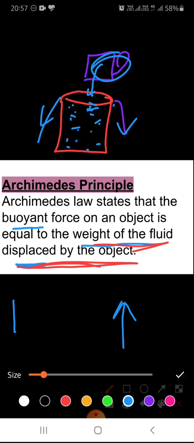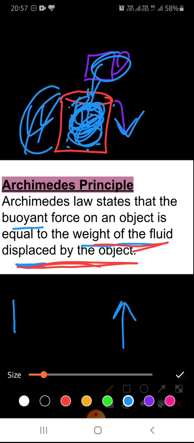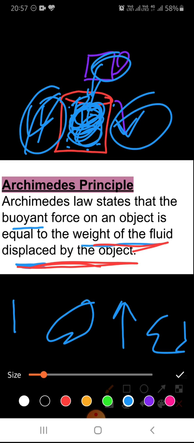Because when we are putting this mug inside the bucket, this mug is making place for itself, because there is no space inside the bucket. It is filled with water. So this mug will make space for itself, and for that it has to take out some water from this. So that taken out water, that fluid that is displaced, is what equals the buoyant force.